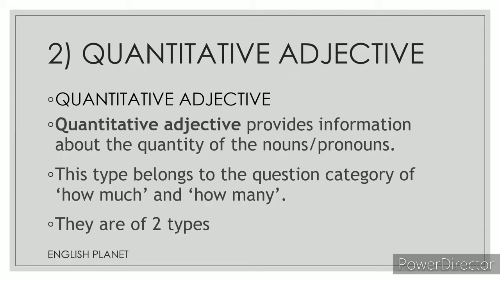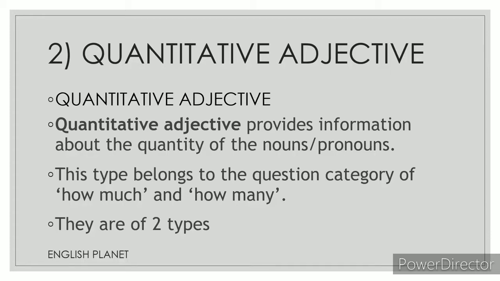Next one is quantitative adjective. What is a quantitative adjective? It provides information about the quantity of nouns or pronouns. The name itself rings the bell. In case you want to find out the quantitative adjective, you have to ask only two questions: how much and how many.